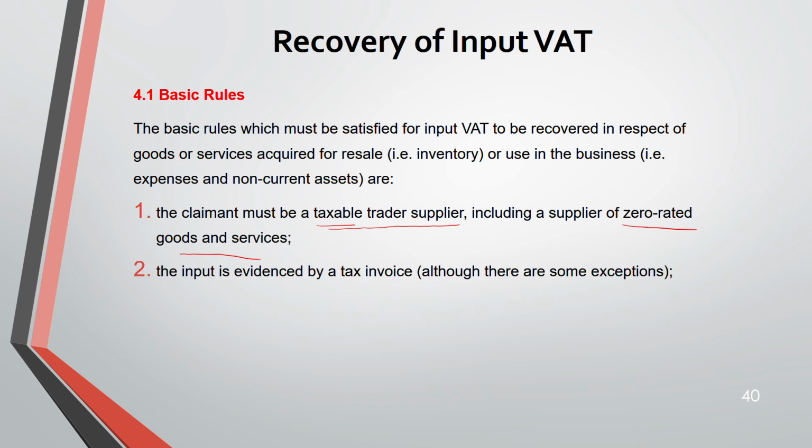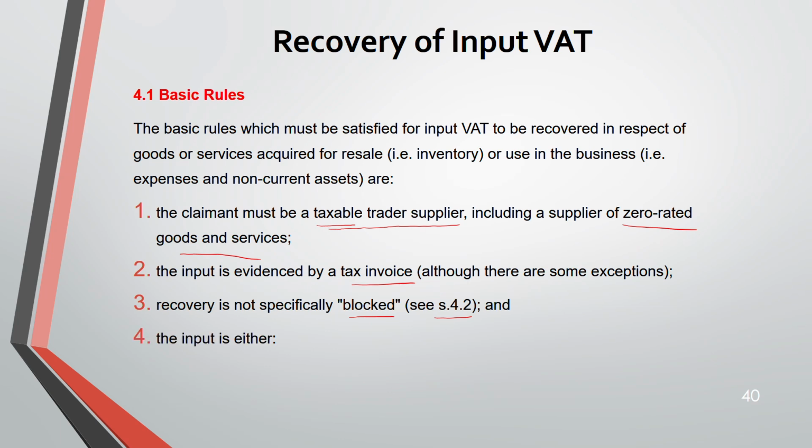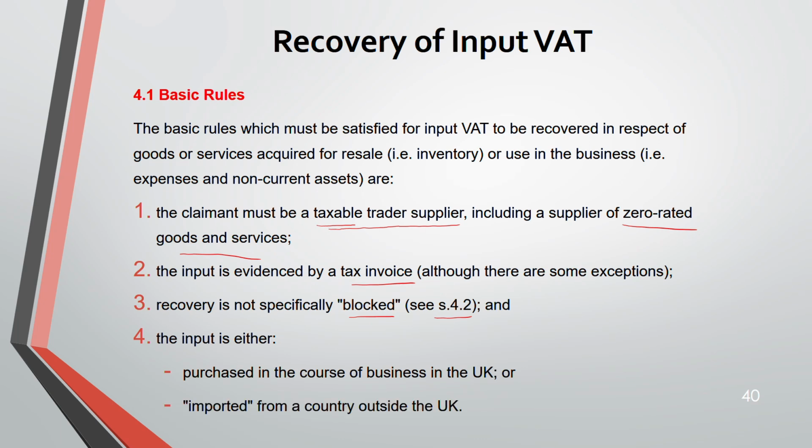Next, the input, you have to evidence it by a tax invoice, but there are some exceptions to this. Next, recovery is not specifically blocked. We'll see this in the next section, 4.2, why recovery might be blocked. And input is either purchased in the course of business in the UK or imported from a country outside the UK.